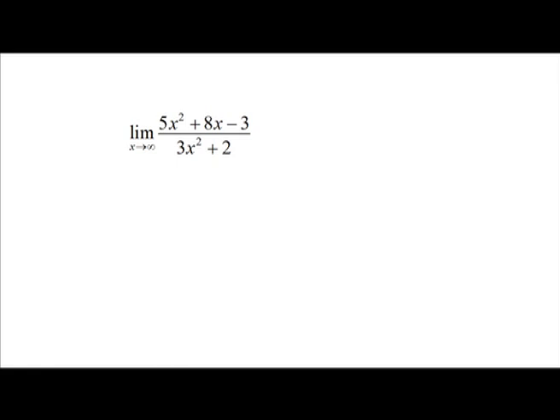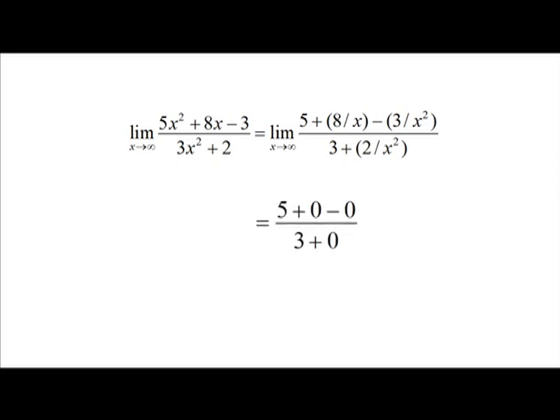By dividing both numerator and denominator by x square, we get limit x going to infinity 5x square plus 8x minus 3 whole divided by 3x square plus 2 is equal to limit x going to infinity 5 plus 8 by x minus 3 by x square whole divided by 3 plus 2 by x square, which is equal to 5 plus 0 minus 0 whole divided by 3 plus 0, that is 5 by 3.